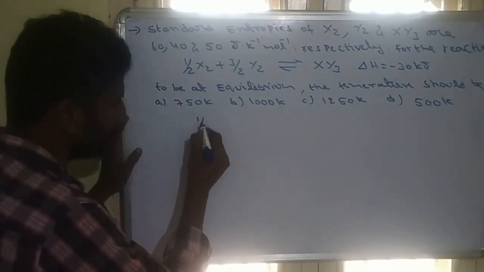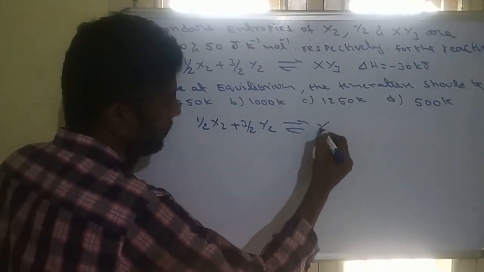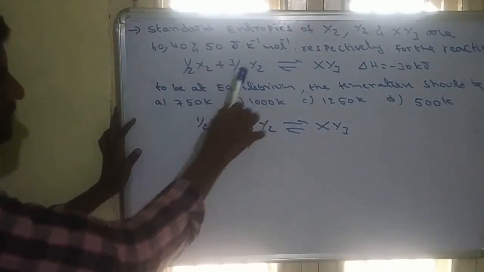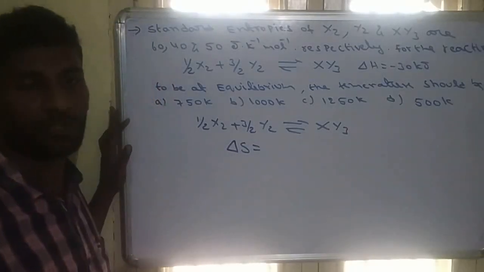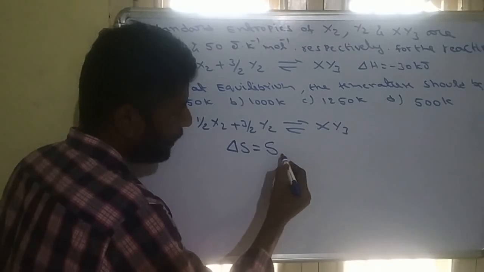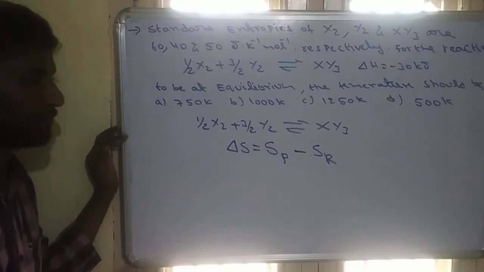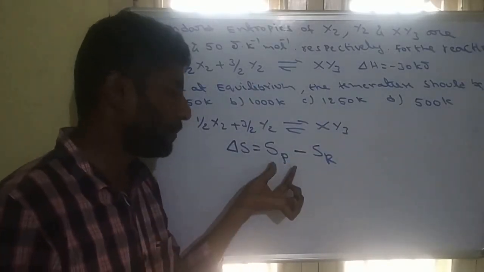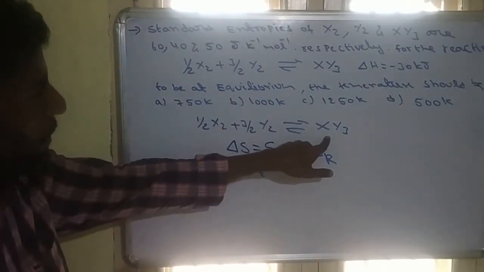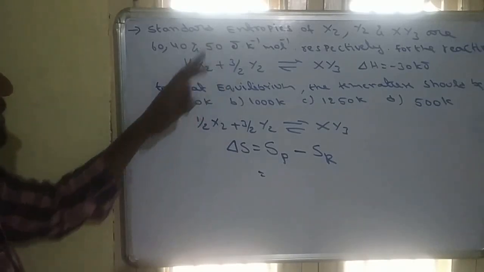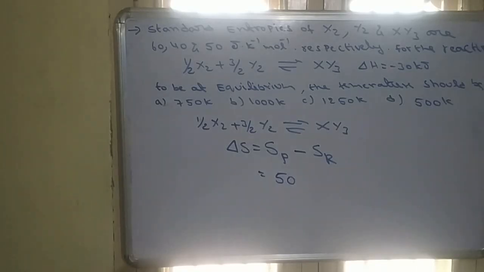First write the given equation: X2 plus 3 by 2 Y2 produces XY3. For this, reactants and products entropies are given. First, calculate the change in entropy. The change in entropy of any chemical reaction is equal to entropy of products minus entropy of reactants. What are the products here? XY3 is the product. XY3 entropy is given as 50. So product entropy will be 50.